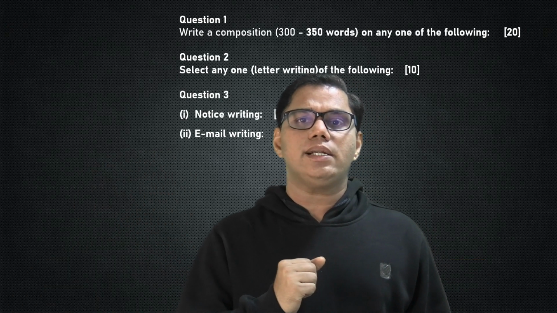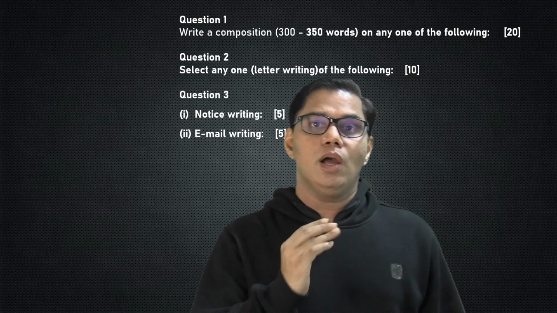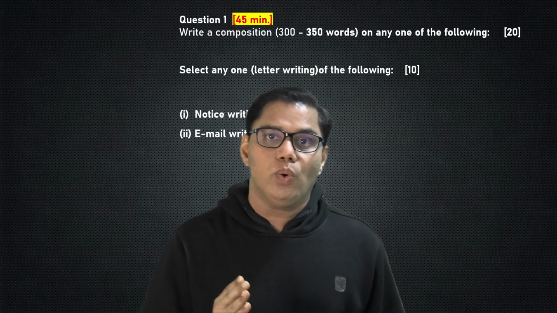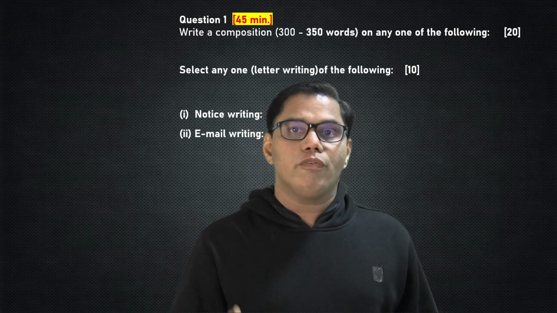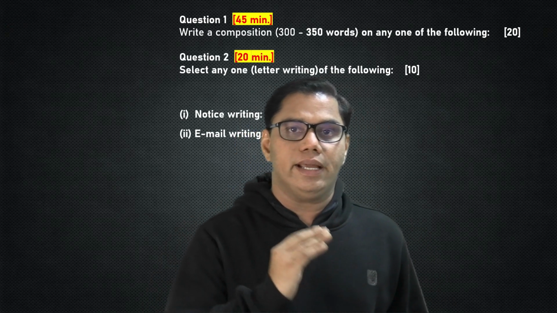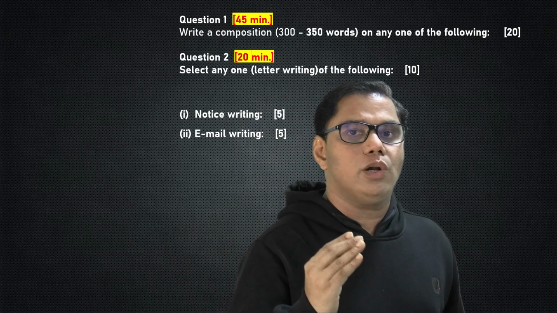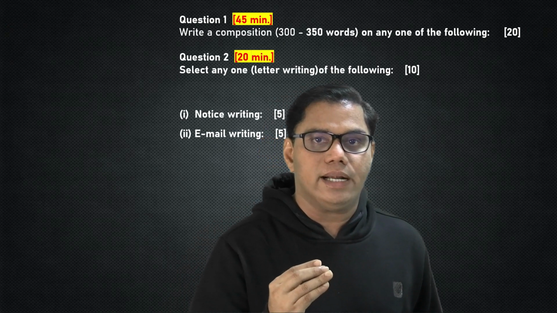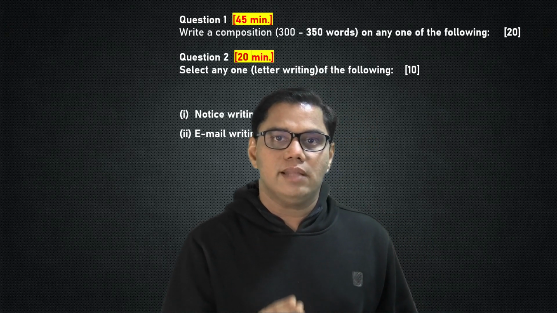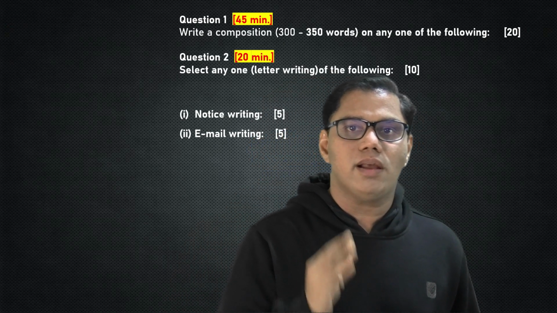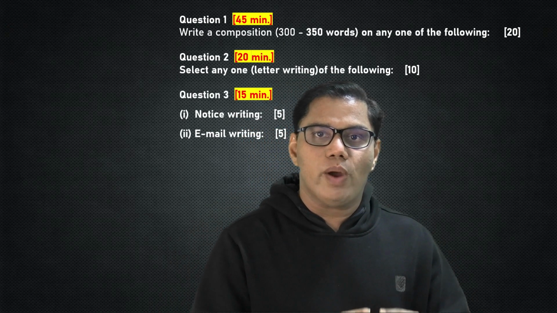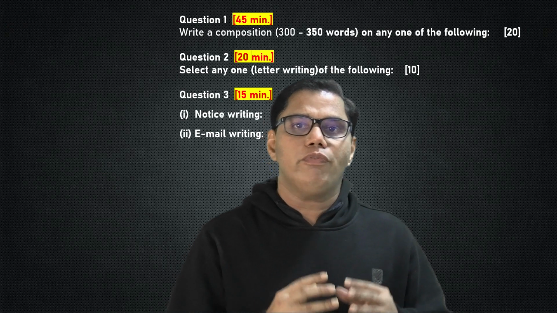Now talking about the time management for this paper. Question number 1, that is essay or composition writing, you can give 45 minutes for this part. Question number 2, that is letter writing, you cannot give more than 20 minutes. And question number 3, which is divided into two sub questions, 3A notice writing and 3B email writing, you have to give 15 minutes.